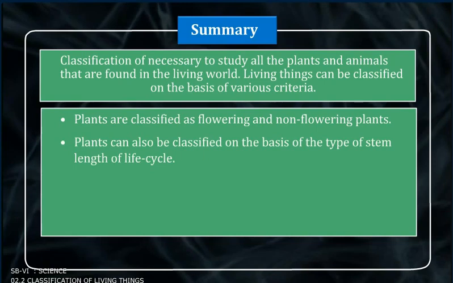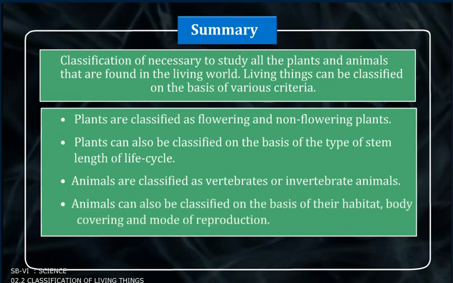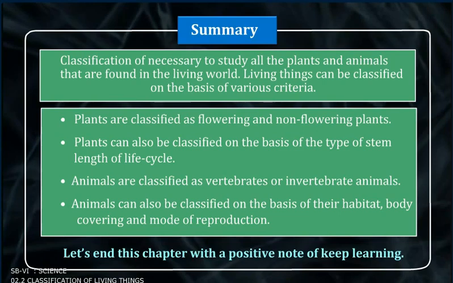Plants can also be classified on the basis of the type of stem and length of life cycle. Animals are classified as vertebrates or invertebrate animals. Animals can also be classified on the basis of their habitat, body covering, and mode of reproduction. Let's end this chapter with a positive note of keep learning.